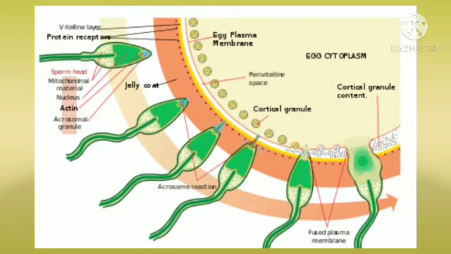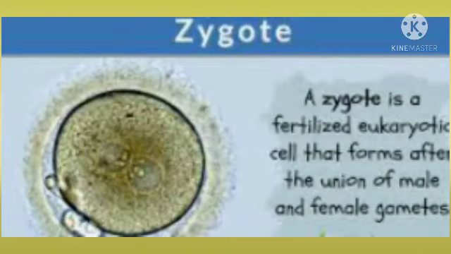This induces the completion of meiotic division of the secondary oocyte. The haploid nucleus of the sperm and that of the ovum fuse together to form a diploid zygote.